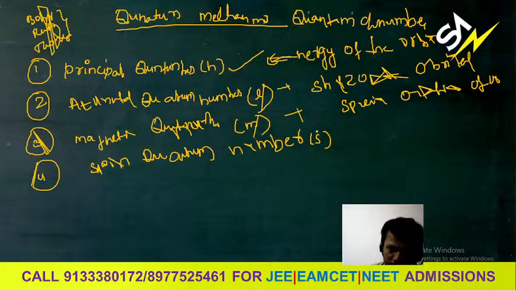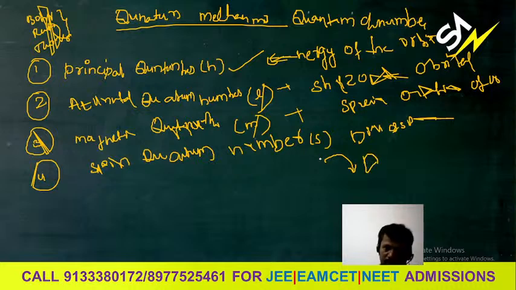Then go for the spin. Spin means the direction of spin of the electron. One is clockwise, another one is anti-clockwise. These are plus half and minus half. These are very simple. The principal quantum number tells us the energy of the orbit, the azimuthal quantum number tells us the shape of the orbital, the magnetic quantum number shows us the spatial orientation of the orbital, and the spin quantum number tells the direction of the spin of the electron. That is clockwise, anti-clockwise.